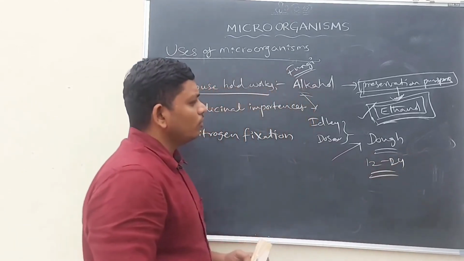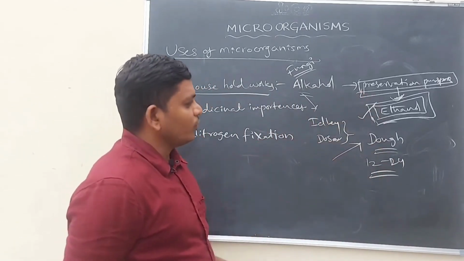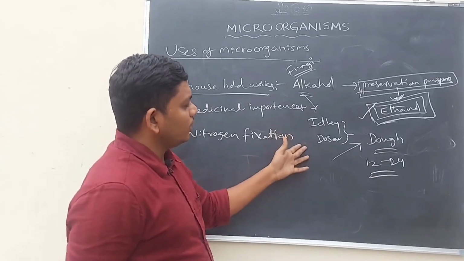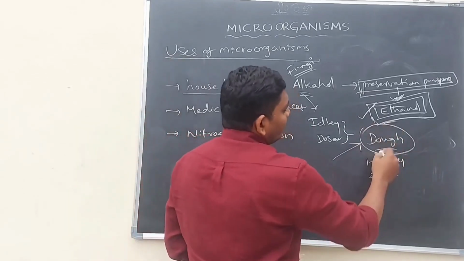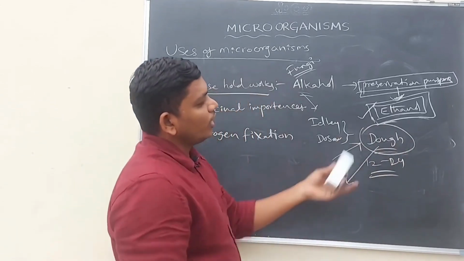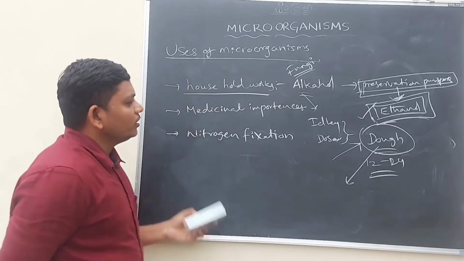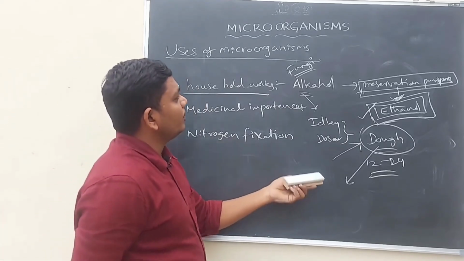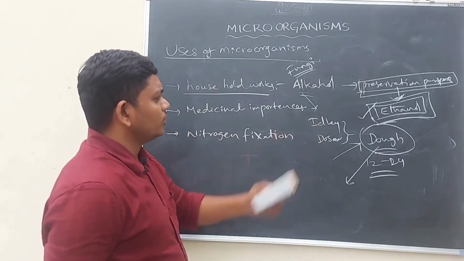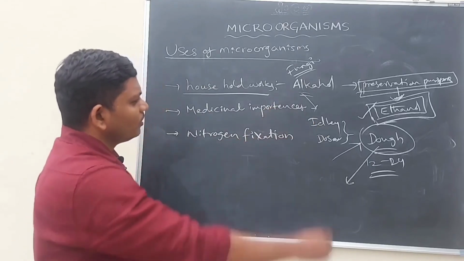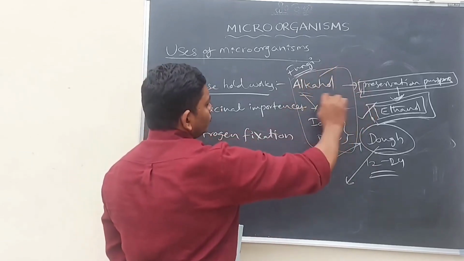Then if we go for the preparation of idli and dosa, they will come out in a proper way. So the dough is very important. The dough must have an ethanol smell. Whenever the dough has the ethanol smell, idli and dosa come out properly. That is why the preparation of idli and dosa also depends on microorganisms. So microorganisms help in the preparation of idli, dosa and alcohol. These belong to household works.